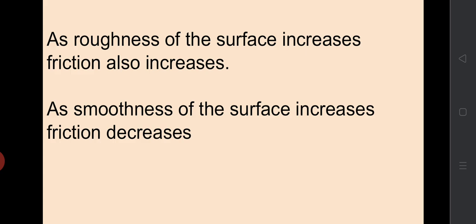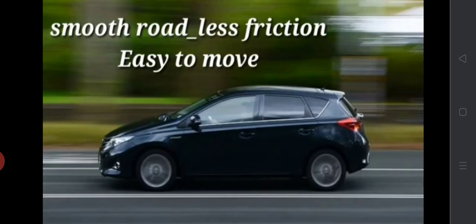Let's check another example. You know that it is very easy to ride or move a vehicle on a smooth road than a rough road. In the case of a smooth road, friction is less. That is, less force is needed to move the object.